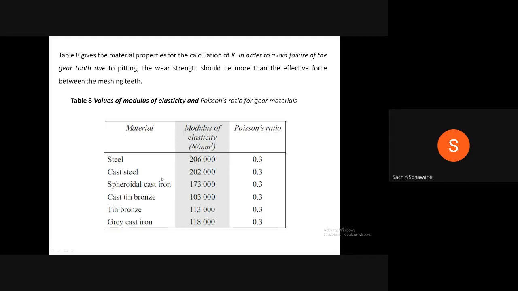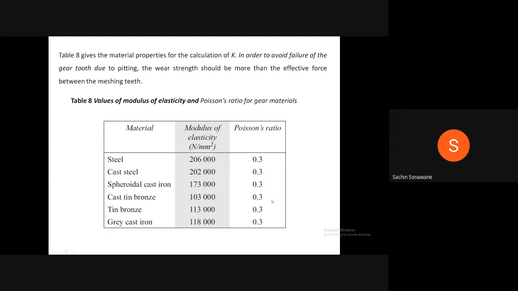First column is material, second column is modulus of elasticity in Newton per mm square, and third is Poisson's ratio. For steel, it is 2.06 into 10 raised to 5 Newton per mm square, Poisson's ratio is 0.3. For cast steel, modulus of elasticity is 2.02 into 10 raised to 5, Poisson's ratio 0.3.